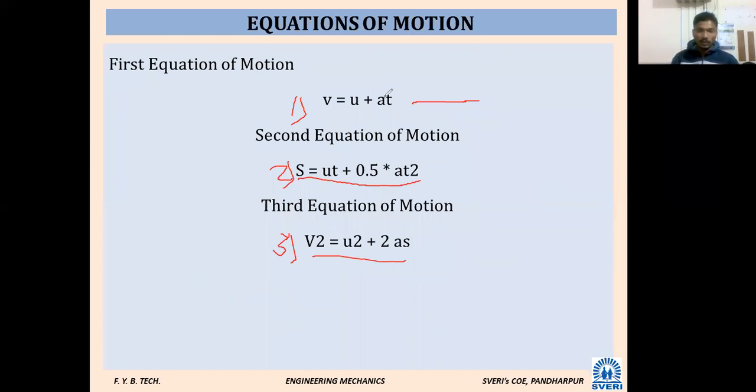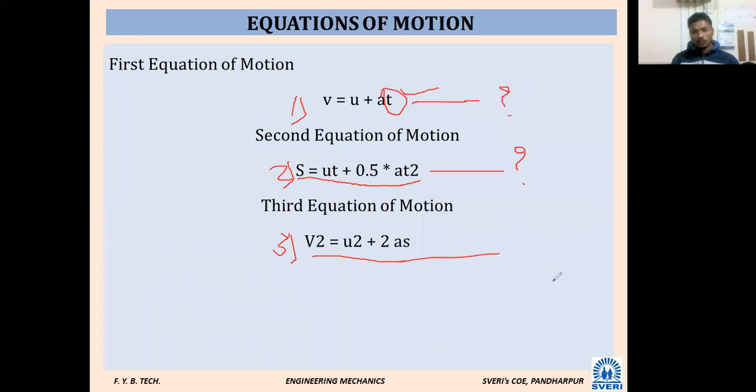Because what is there in that equation? Time. This time will help us find final velocity, or velocity at any instant of time. Okay, second equation, there is no question. What does S mean? S is displacement. It finds displacement.